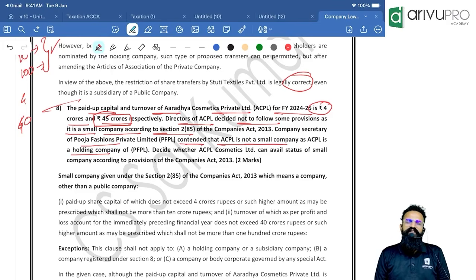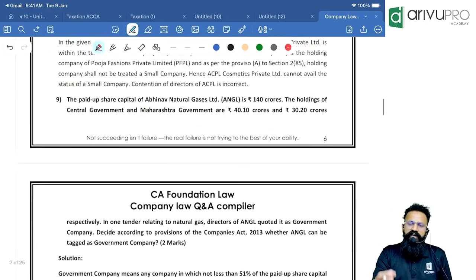According to section 2, clause 85, a small company cannot be a public company, cannot be a holding company or subsidiary company, and cannot be a section 8 company or a statutory company. These companies cannot qualify to become a small company. So in the given case, it is neither satisfying the limits, and they have clearly given that it is a holding company. Hence you cannot call it a small company. Correct. The company secretary's contention is valid.